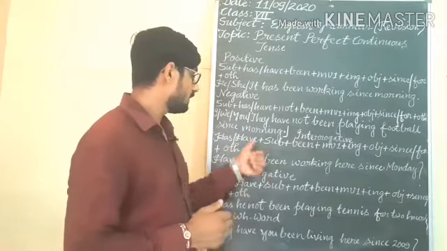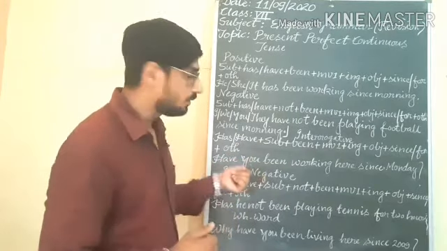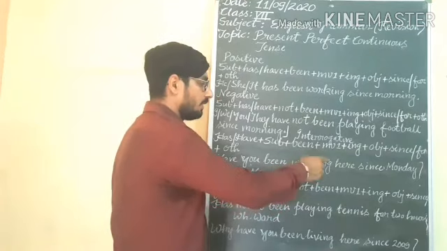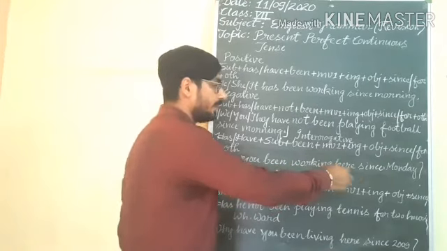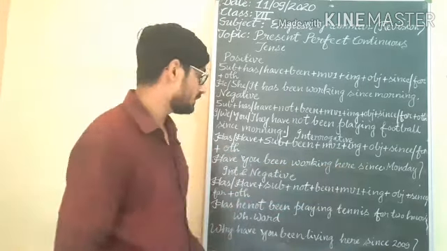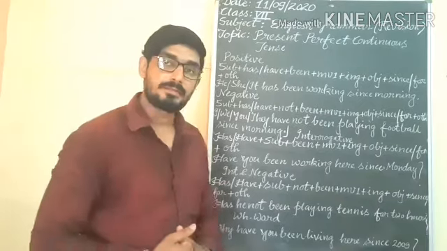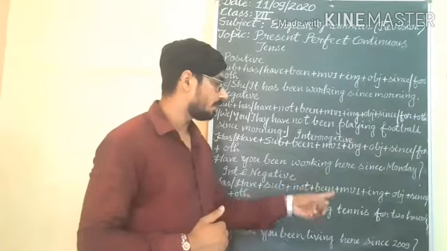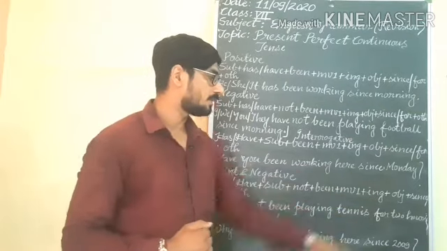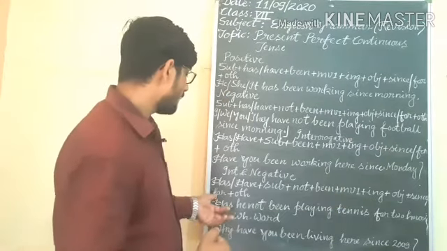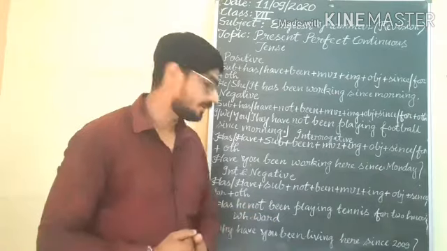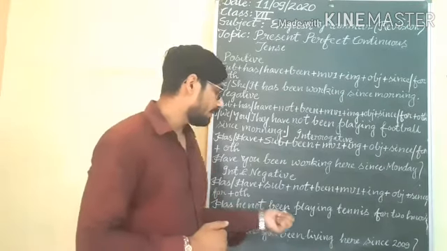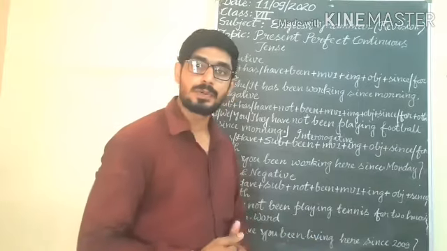Have you been, have according to the pronoun you, then been, afterward main verb first form plus ing, working here since Monday, understand. Interrogative negative: first has or have, subject plus not plus been plus main verb first form plus ing plus object plus since or for, afterward other. Has, then subject, not, been playing tennis for 2 hours, understand.